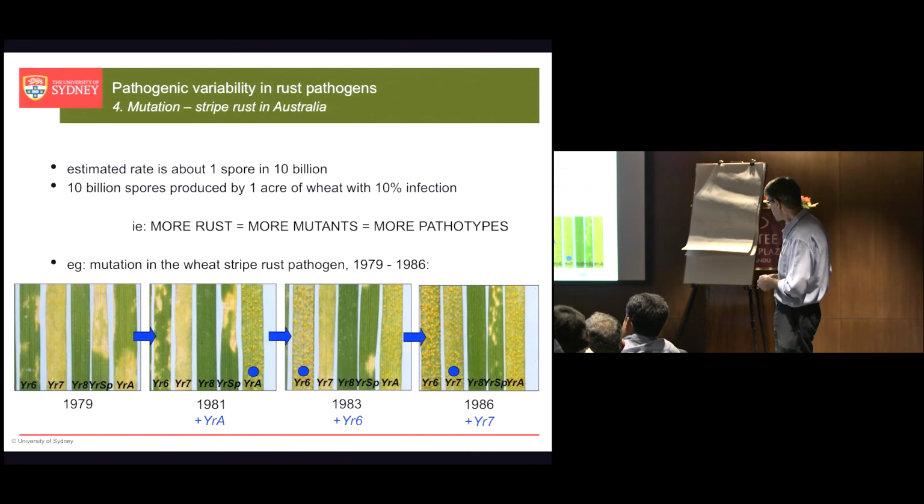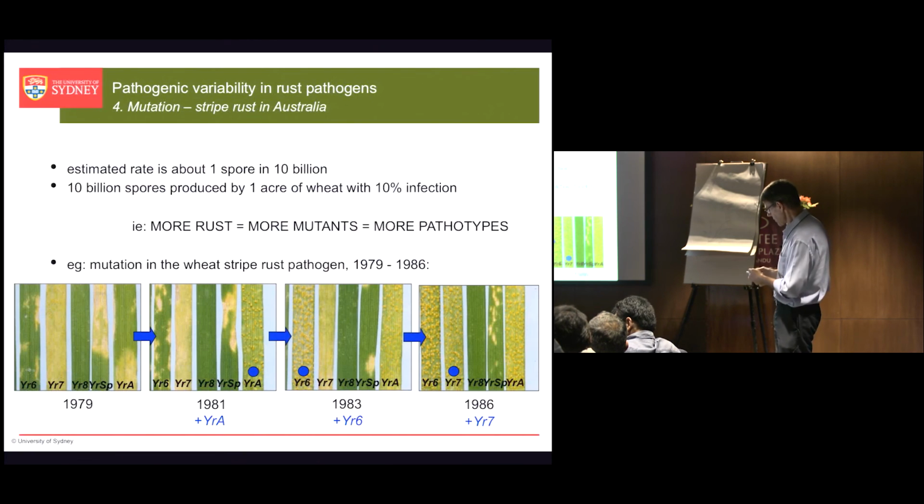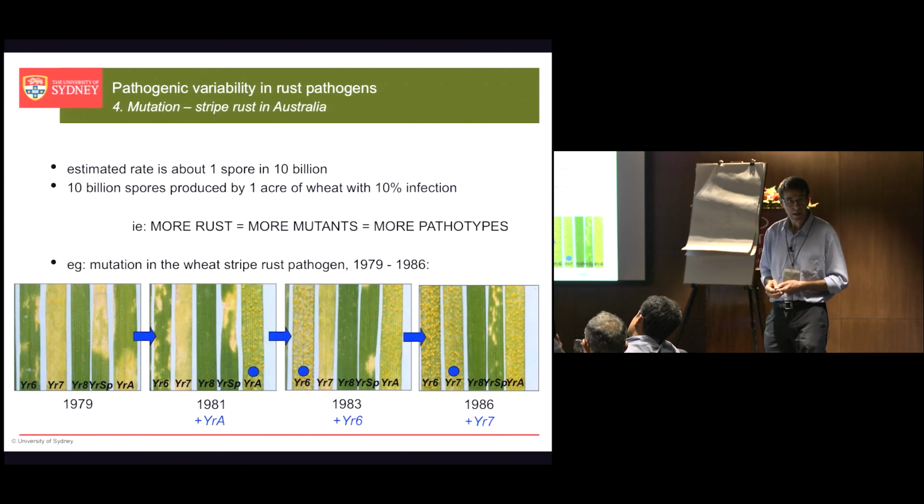So what we've seen here over a 7-year period is the development of 3 derivative pathotypes through simple mutational acquisition of virulence, firstly for the resistance gene YRA, secondly the resistance gene YR6, and thirdly the resistance gene YR7. And each one of those pathotypes was very important in growers' fields. This one caused huge epidemics in 1981-82 in southern New South Wales in a handful of varieties that were protected by YRA.